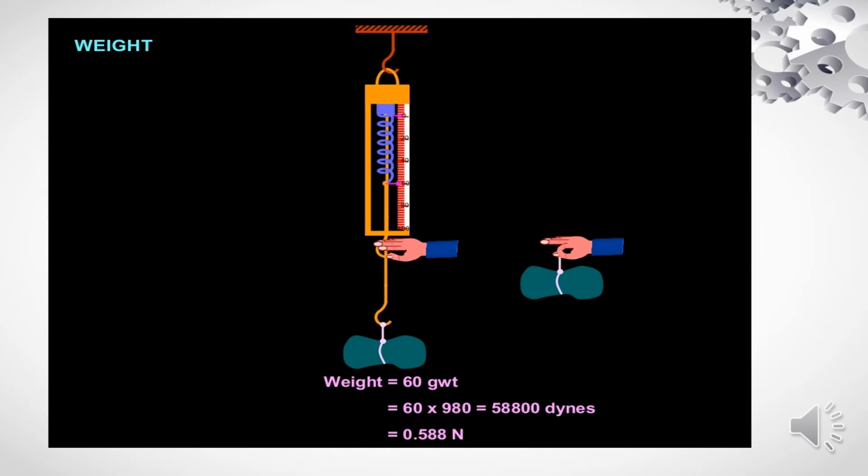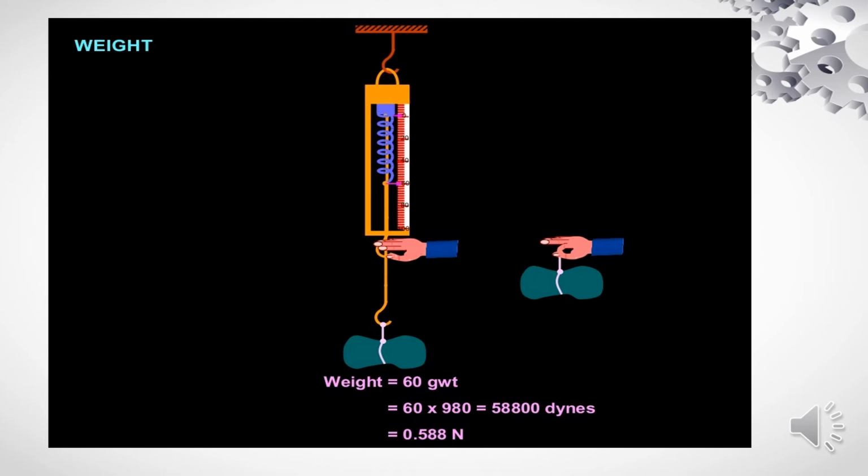Now we will compare mass and weight. We know that the earth attracts every object with a certain force, and this force depends on the mass of the object and acceleration due to gravity. The weight of the object is the force with which it is attracted towards the earth.